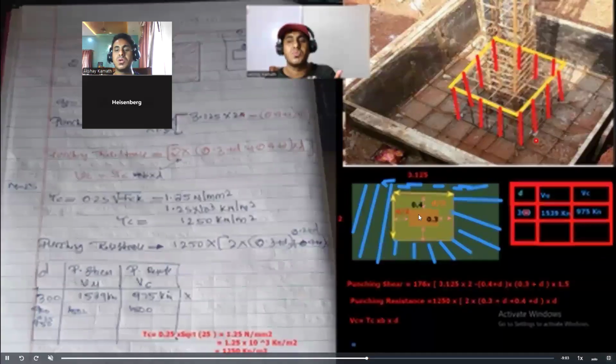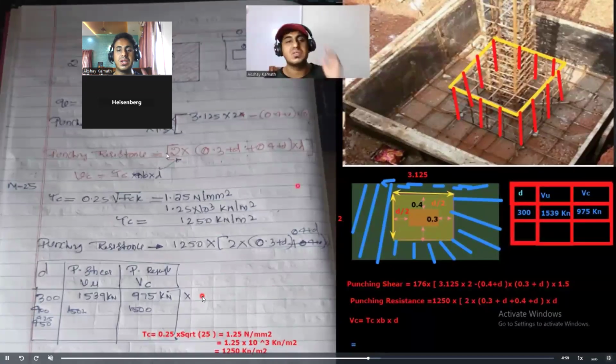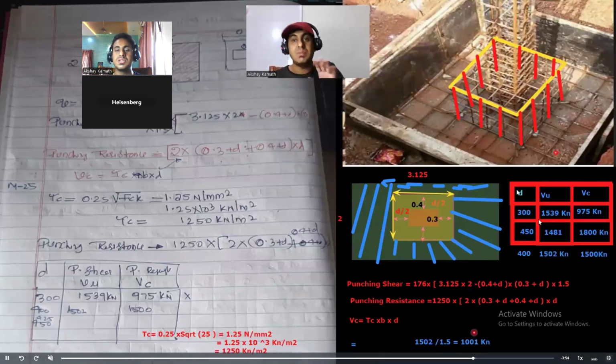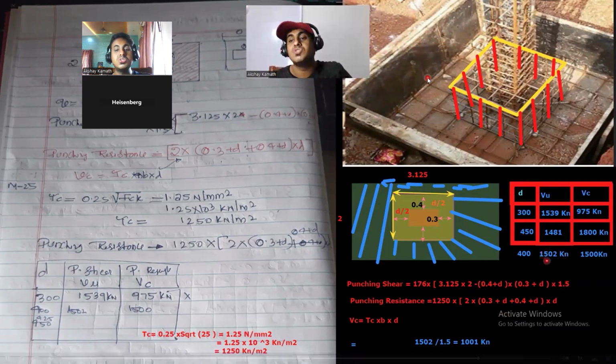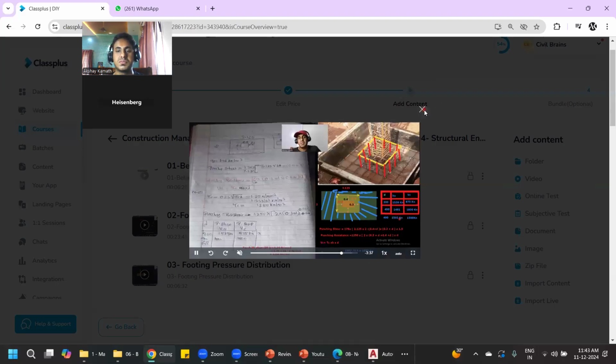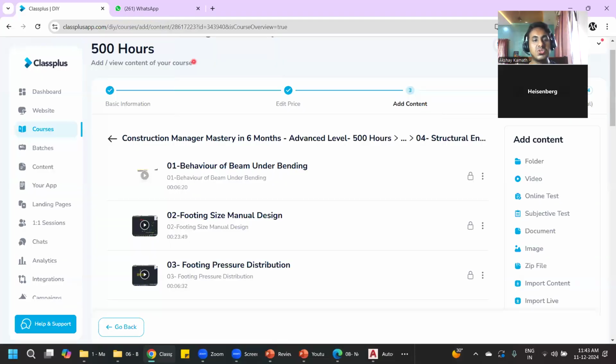See, this is how I try to teach you all those things. So you literally get the feel of that engineering. So first you concentrate on all these things. You'll be able to understand whatever you studied in college, the practical applications of that, how this column and this footing reinforcement is decided. It is decided based on the bending moment. Then how the depth of the footing is decided. It is decided on one-way shear and two-way shear. So those things we'll try to concentrate on first. Okay, sir. Yeah, those things will be covered.